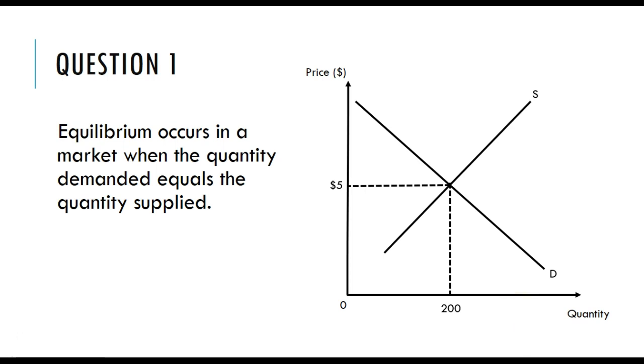So the quantity demanded equals the quantity supplied. There's no incentive on the part of either buyers or sellers to bid the price up or down at this point, in which case we would say that the market is in equilibrium. There is no tendency to change the price or quantity from this point. So that is true, that statement.